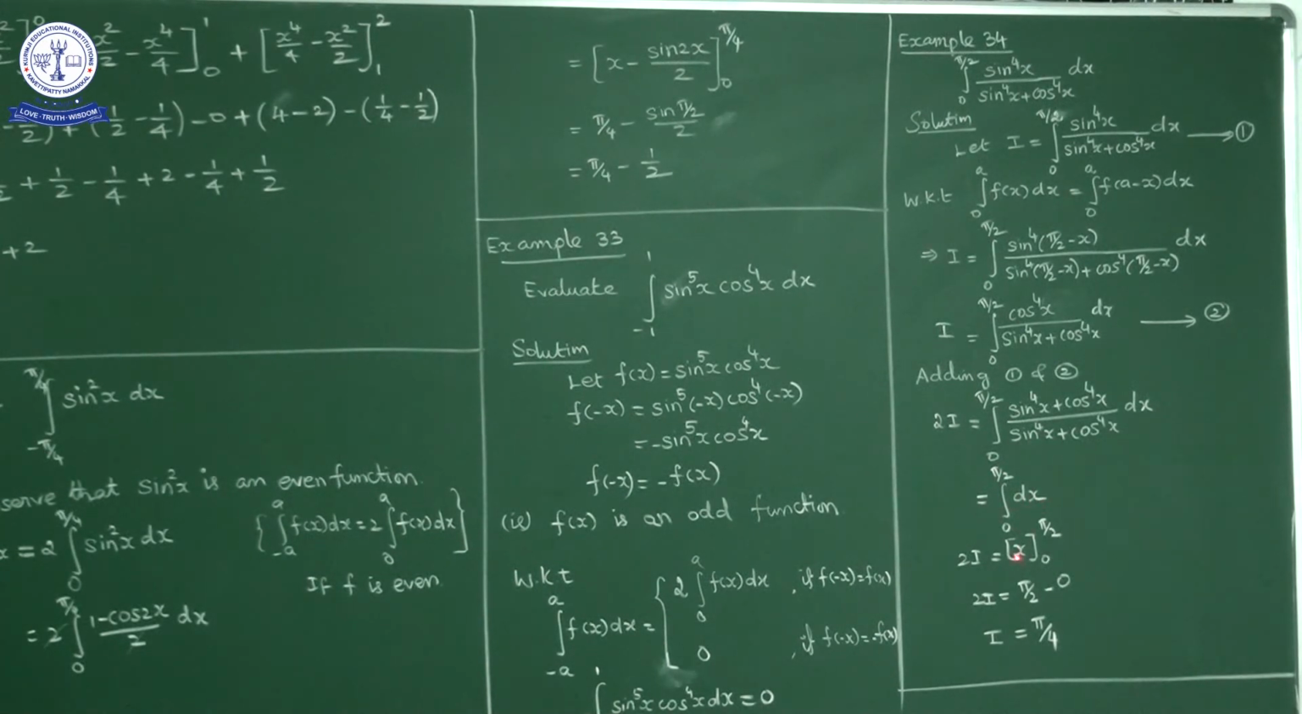Integral dx is x. So 2I is equal to x, with lower limit 0 and upper limit pi by 2. So 2I is equal to pi by 2 minus 0, that is pi by 2. 2I is equal to pi by 2, so I is equal to pi by 4.